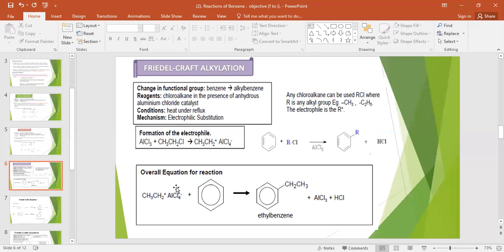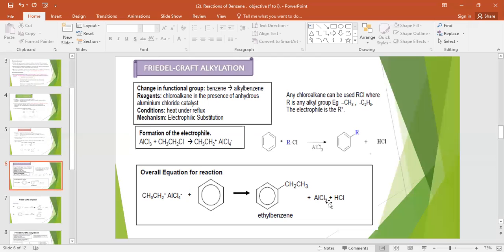The overall equation for this reaction: you can see we got in this equation the electrophile, CH3CH2 positive, when it reacts in the presence of the catalyst, plus benzene, which is the main reagent. When it reacts with the electrophile, this electrophile will attach on the benzene ring. Attach from which side? Where is the positive sign? CH2. So first CH2, then CH3. Because there are two carbons, we call it ethyl, and the ring name is benzene, so we call it ethyl benzene.